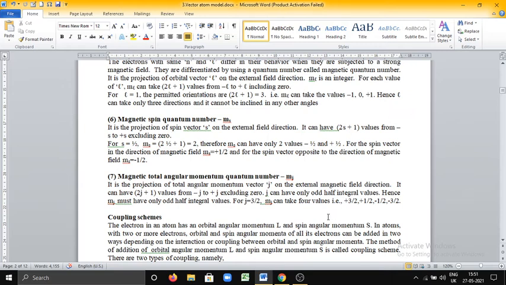You should not be confused. mj can take only odd integral values. For j is equal to 3 by 2, mj can take 4 values according to the relation 2j plus 1. Therefore, what are the 4 values? Plus 3 by 2, plus 1 by 2, minus 1 by 2, minus 3 by 2.